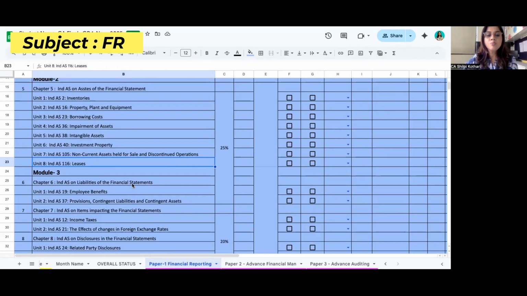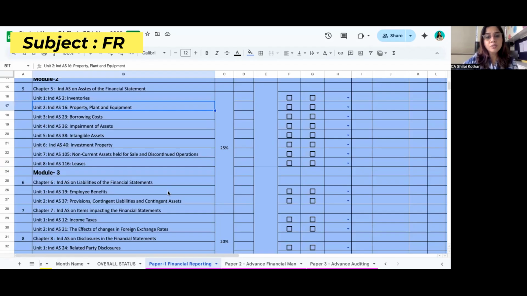Here the weightage is Module 2 plus Chapter 6, which is Employee Benefits and Contingent Assets and Liabilities. When we club Chapter 5 and Chapter 6, the overall weightage is 25%. So you can prepare it thoroughly and smartly over here. The small topics you can easily cover, because they can be asked in the MCQs. Only lease and PPE, that is Ind AS 16, are the 2 topics which are very heavy, and you have to take enough time to compute them.